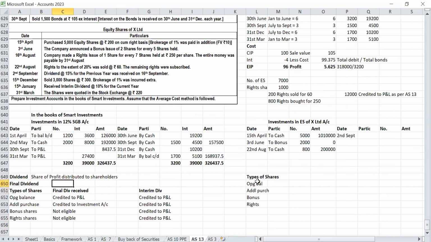So in this question, is there an opening balance? No, sir. Purchase. So credited to P&L will be nil. Yes, sir. Additional purchase? 5,000 equity shares, sir. 5,000 into face value 10 into 15%. Correct? Yes, sir. Final dividend received for additional purchase is how much? Explain. 15%: 5,000 shares into face value of 10 each into 15%, sir. Dividend.